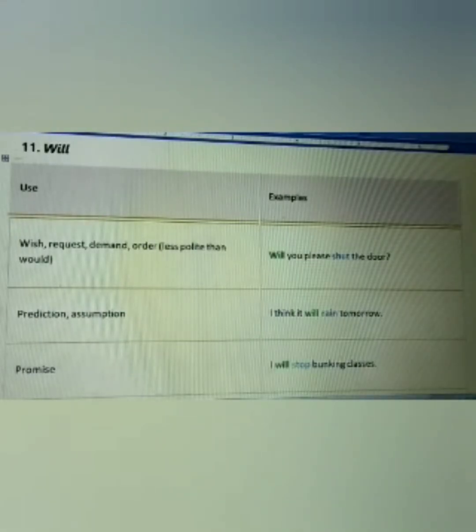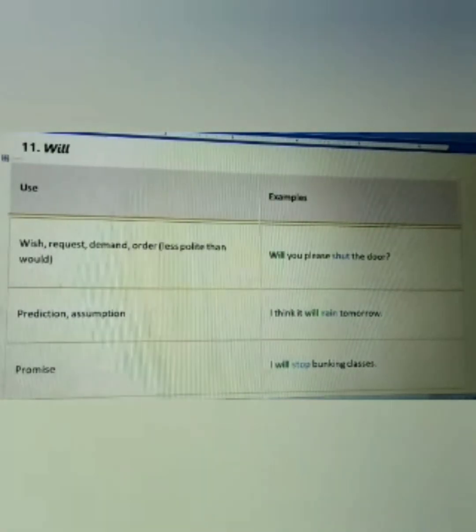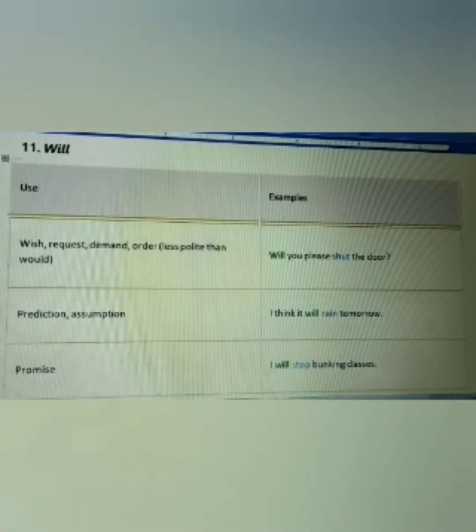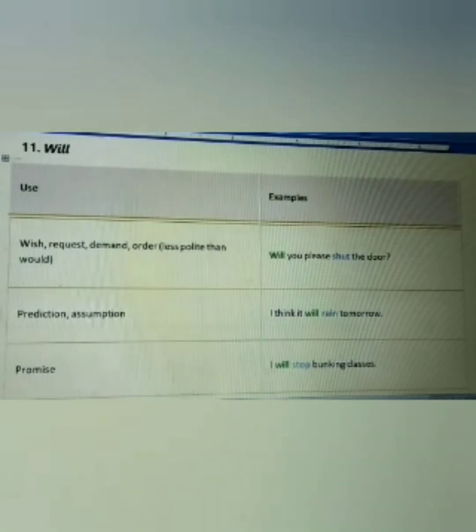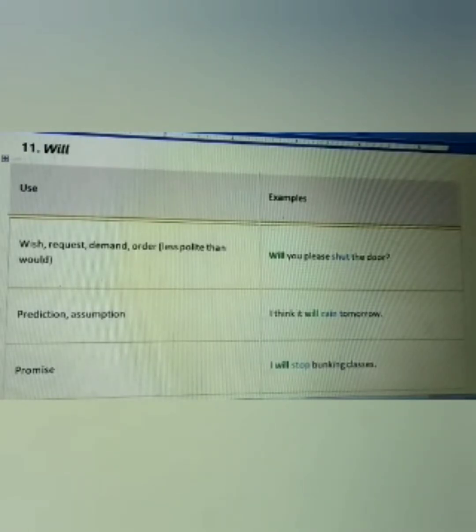Now will. Will is used to express wish, request, demand, order. Remember friends, it is less polite than would. For example, will you please shut the door? It is used to show the prediction or assumptions.